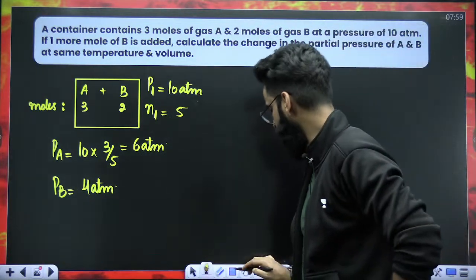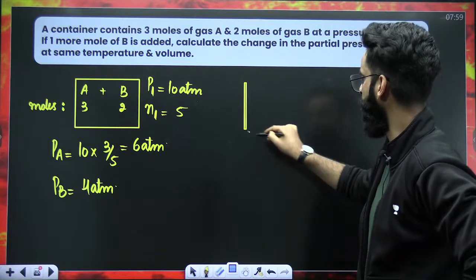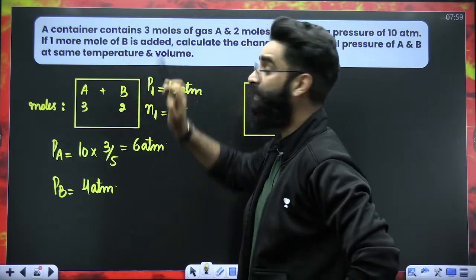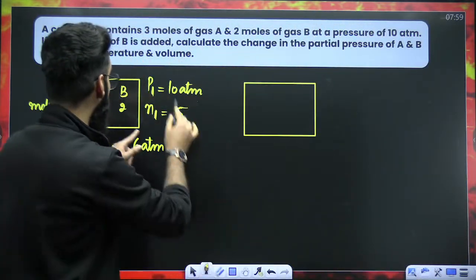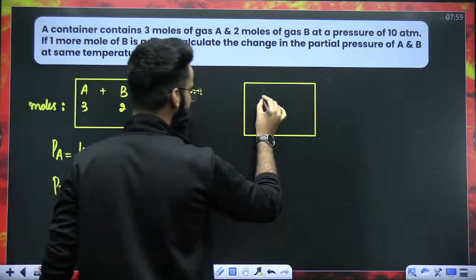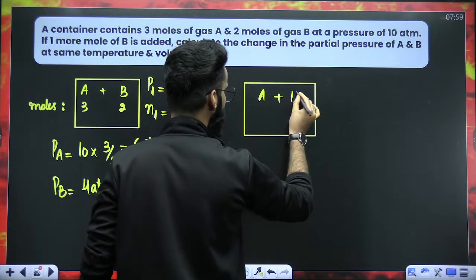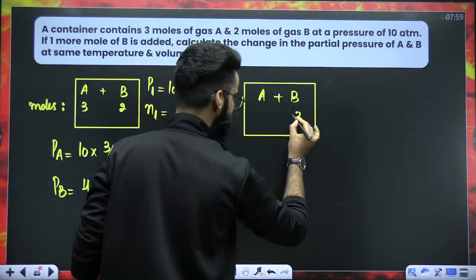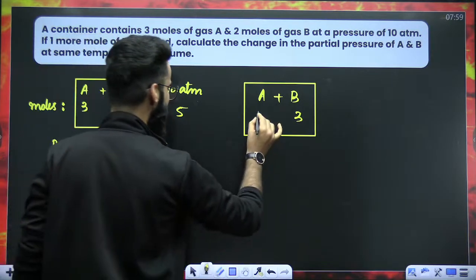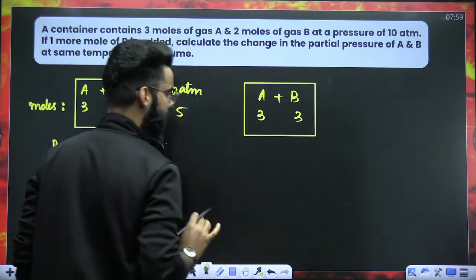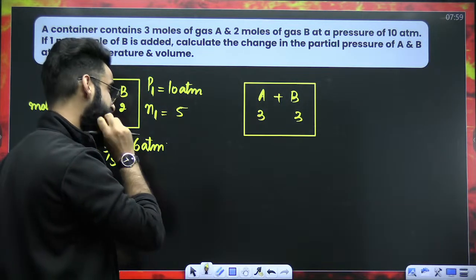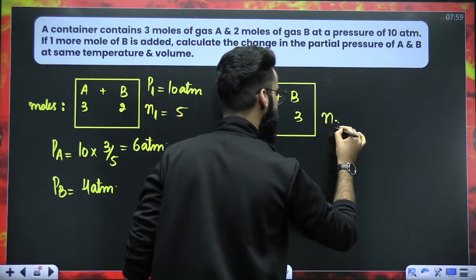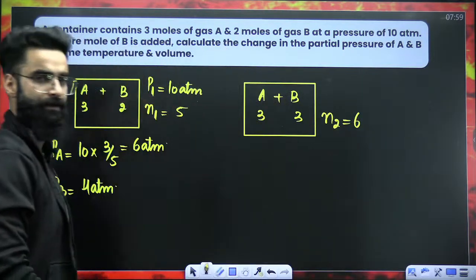Correct? Now see what the question says. The question says, if 1 more mole of B is added, if you are adding an extra mole of B in the container, how many moles of B will be there then? Initially you had 2 moles, now you are adding an extra mole of B. So 2 plus 1 comes out to be 3. Are you making any change to the moles of A? No, right? Now you tell me one thing. How many total moles are now there in the container? Total, there are 6 moles now in the container, right?